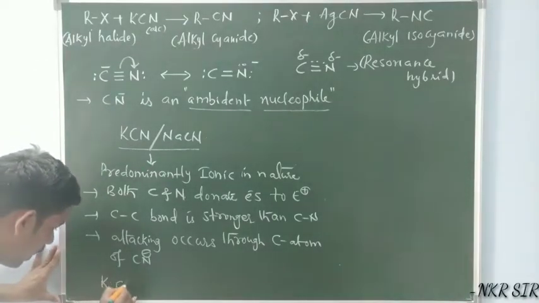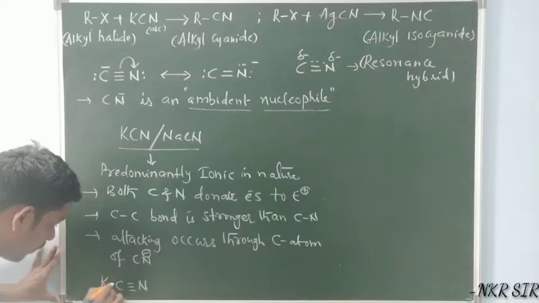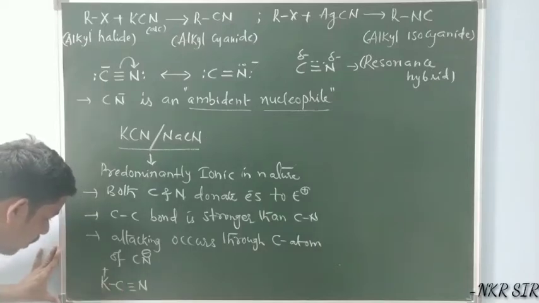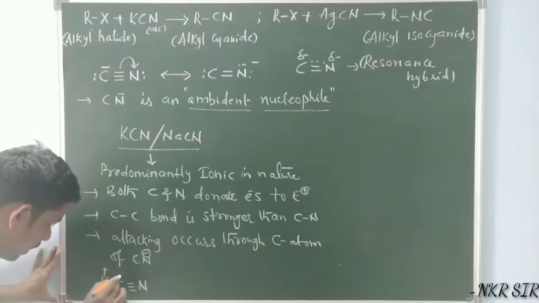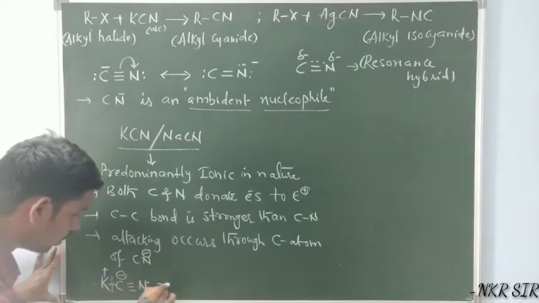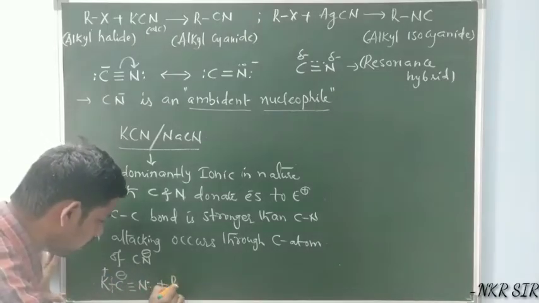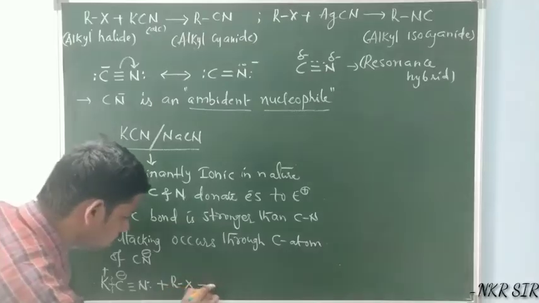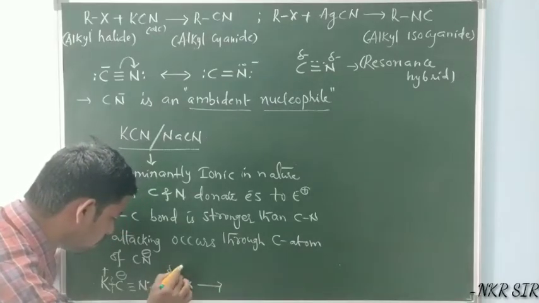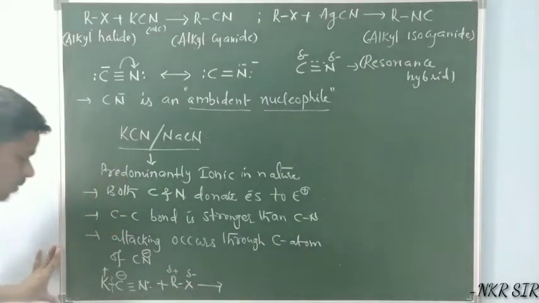I'll represent that with KCN. This is K plus. When this bond is broken, K plus and CN minus are formed. When this KCN is treated with the alkyl halide, here it is positive, here it is negative, we know, right?